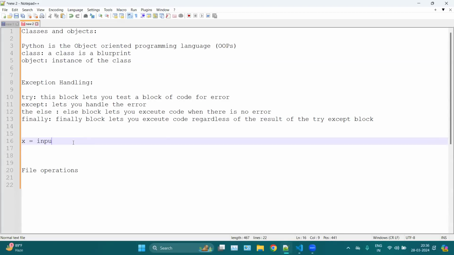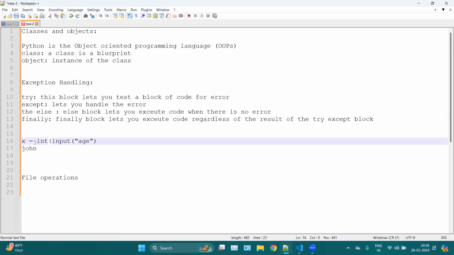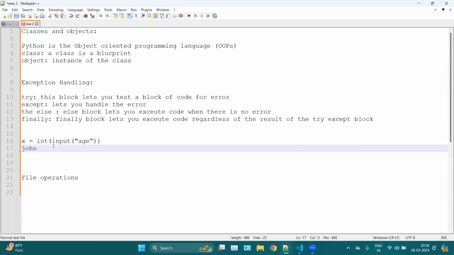Or let's say you are asking for the user's age, and the user enters a name, let's say John. Means you are asking for the age and the user is mentioning their name. Now a name is a string, and you are expecting a number. For example, you are performing a mathematical operation with their age, but you cannot perform any mathematical operation with a string. So in this case, your program will throw an error.